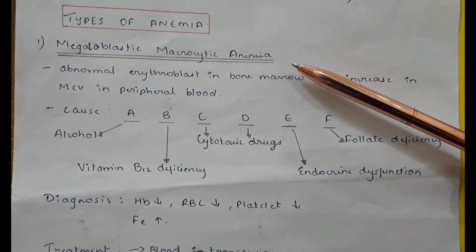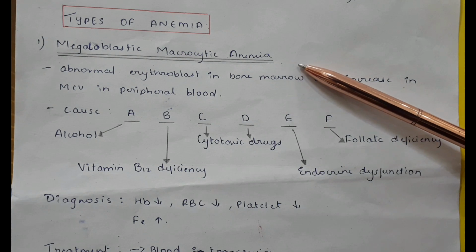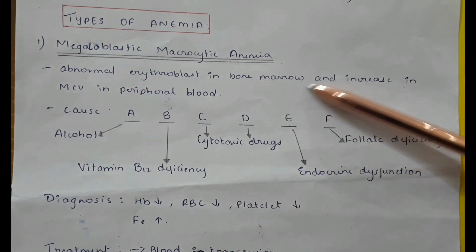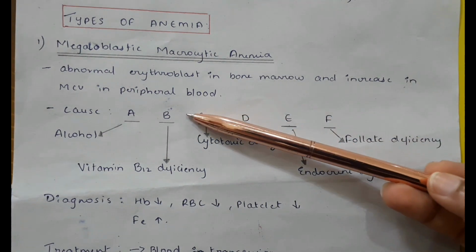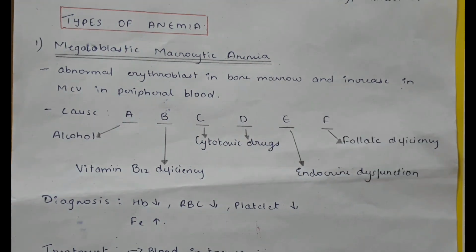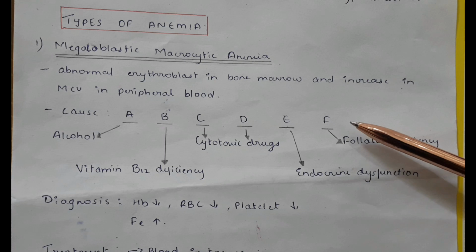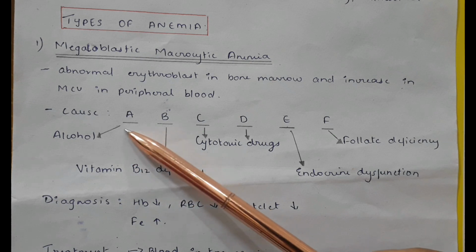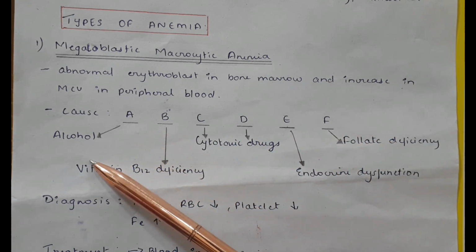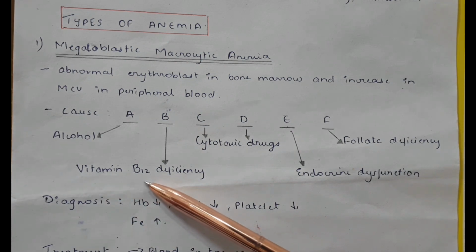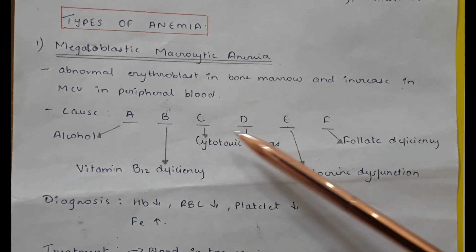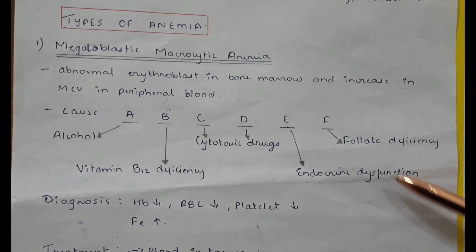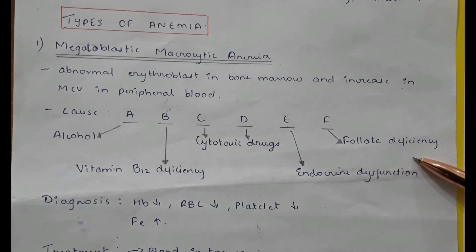Types of anemia. The first one is megaloblastic macrocytic anemia, where there is abnormal erythroblast in the bone marrow and increase in the MCV in the peripheral blood. Cause or etiology of megaloblastic macrocytic anemia. You can remember the alphabets from A to F. So A for alcohol, B for vitamin B12 deficiency, C and D for cytotoxic drugs, E for endocrine dysfunction, F for folate deficiency.